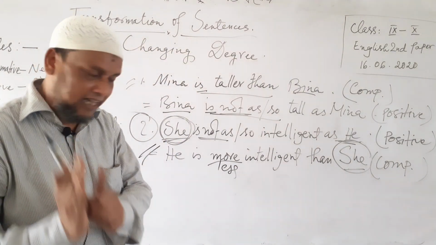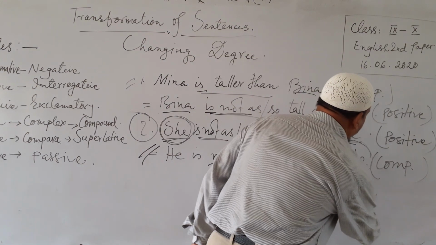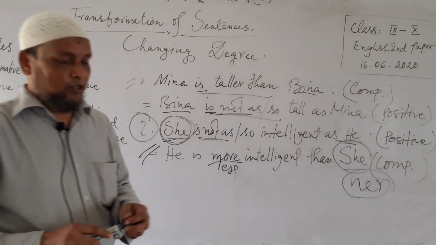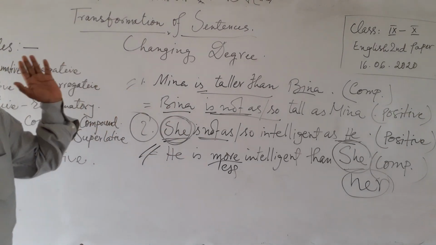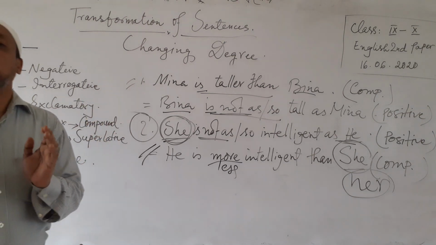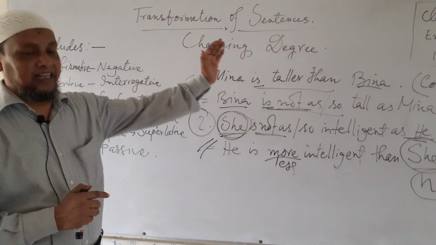Whatever I want to say is that he is more intelligent than she, not her. This is impossible. So these are some basic rules for changing degrees. There are also some other words which we need to use to clarify changing degrees.